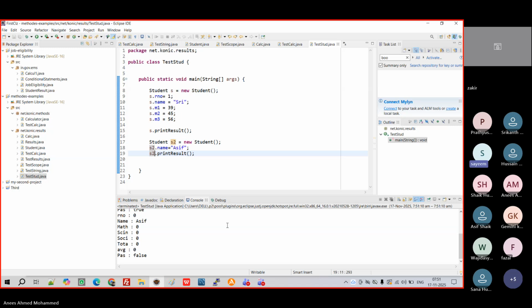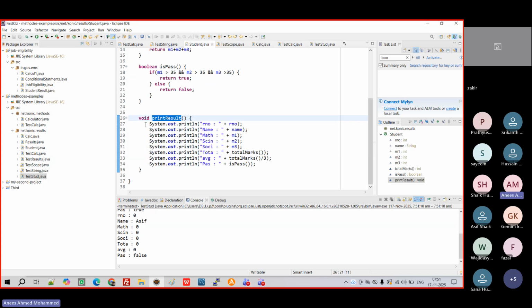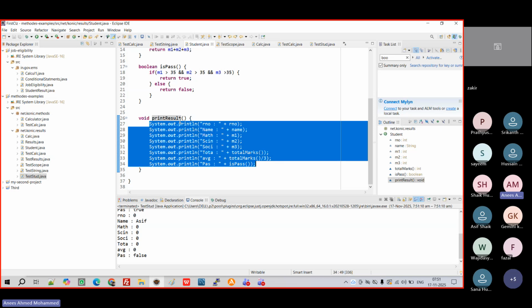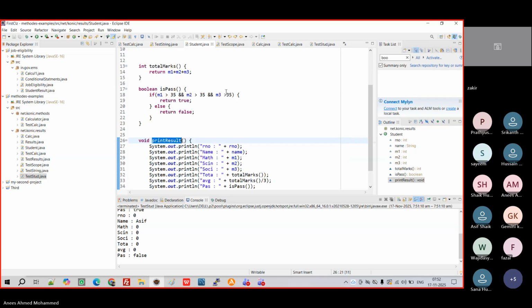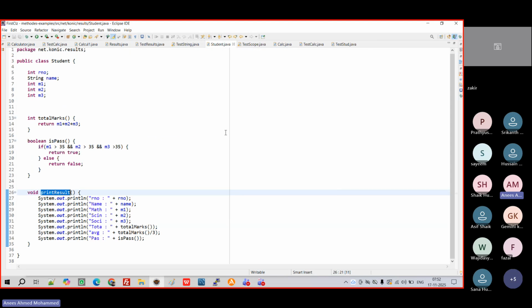It's a print result. Why have you mentioned it as print result? Because I think you missed the class instead of a println. This sysout I have written here, right? Print result is a separate method where I'm writing a series of sysouts. I'm just using it. Instead of writing one by one, I have all the details here, so I'm printing it. So now the object is responsible for its own values, right?